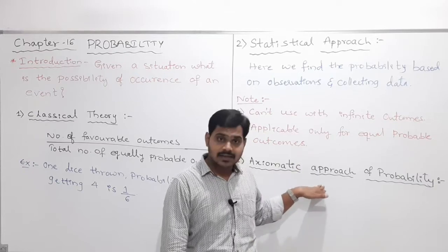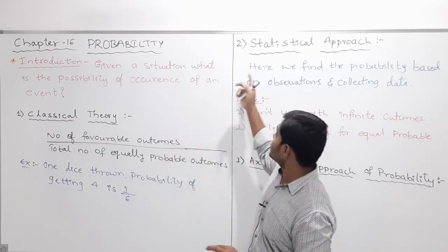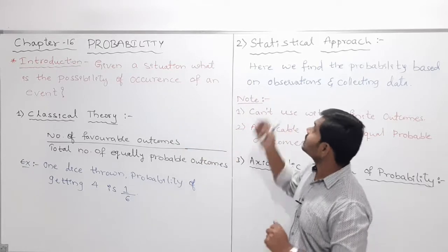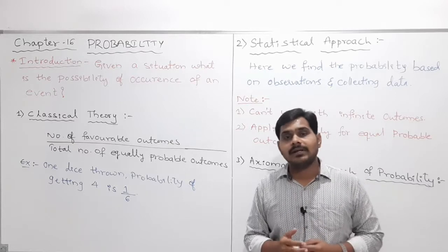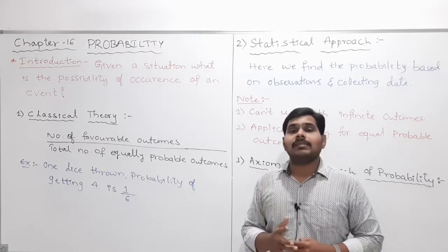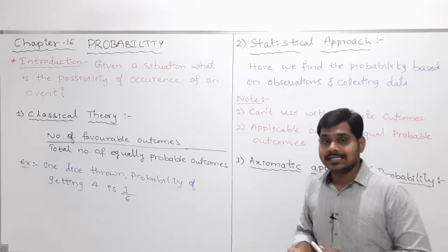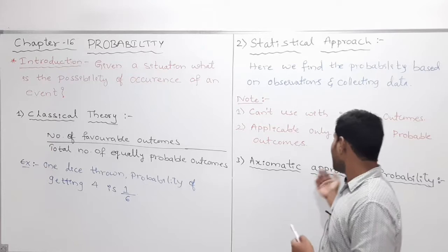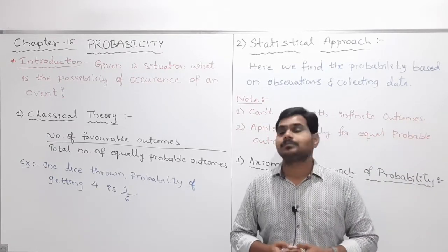Why was this theory developed? The classical theory and the statistical theory have some limitations or restrictions, which means they have demerits. So to remove those demerits, another theory was developed. That is the axiomatic approach of probability. Clear?